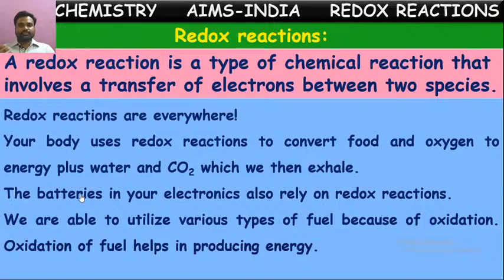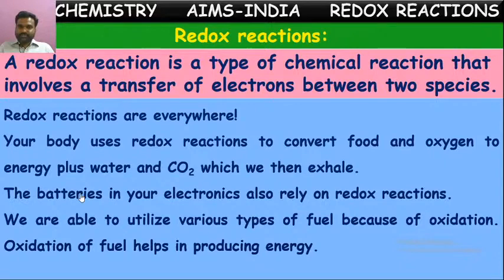The batteries in our electronics, most of the electronic lithium ion batteries, there also electron transfer occurs between two chemical substances, hence you can say redox reactions are occurring. Yes, we are able to utilize various types of fuels because of oxidation. We are using many kinds of fuels. Can you say some examples?